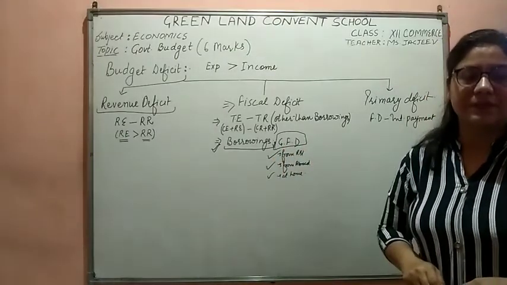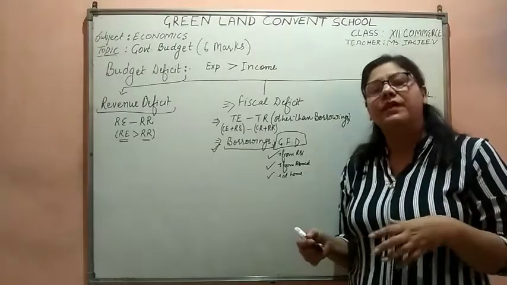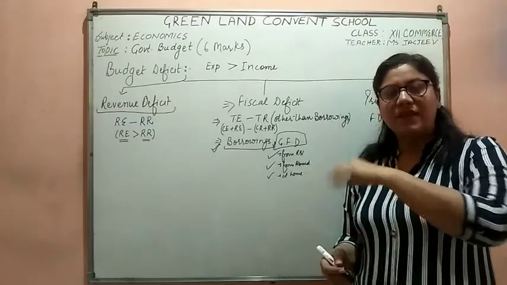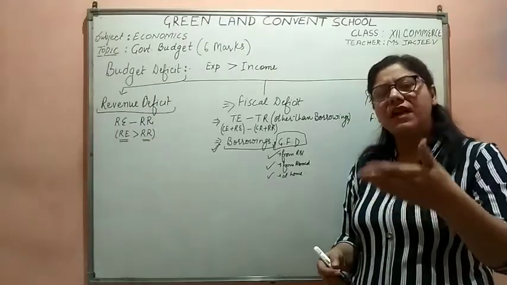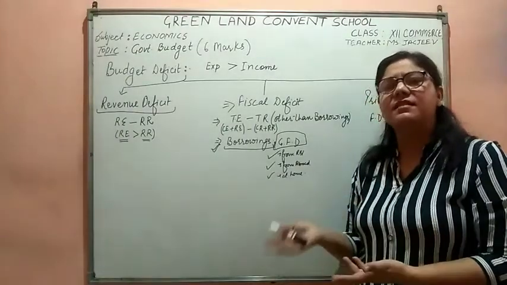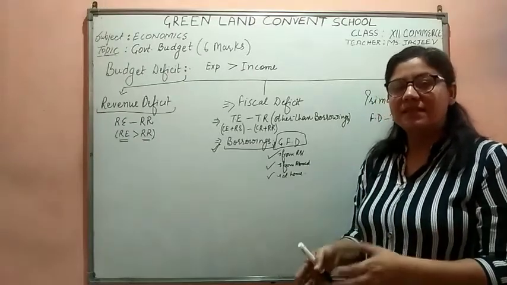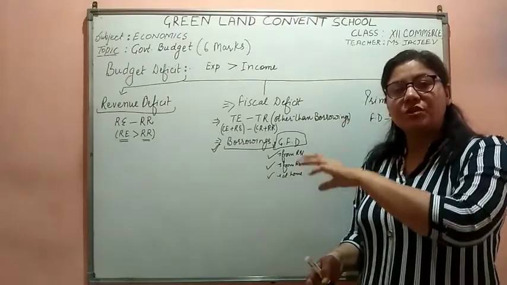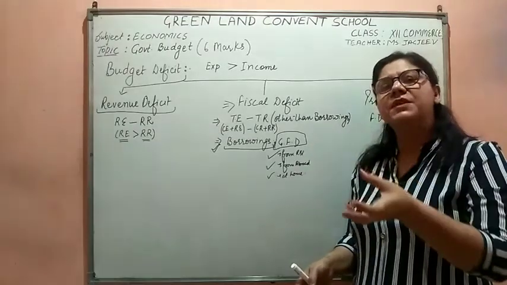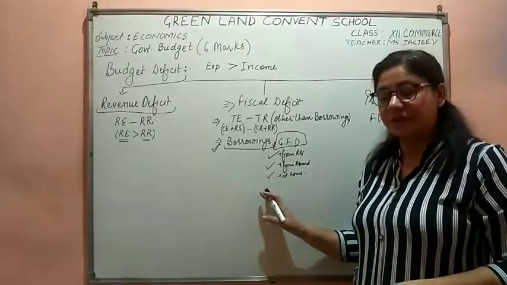Now students, what happens when the government is again and again borrowing? The creditworthiness of the government decreases. When again and again we have to go to the IMF, then what would happen? The IMF will say that the government is earning nothing, again and again it is coming to us for taking the loan. It means that the economic condition of that particular country is not very good. So after a particular point, it refuses the loan to the government of the country.